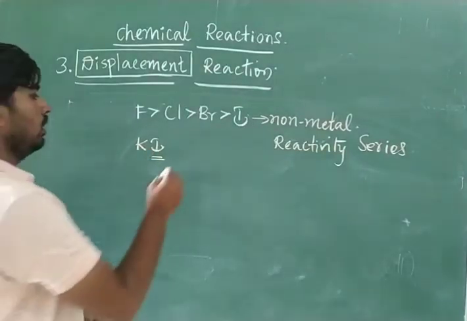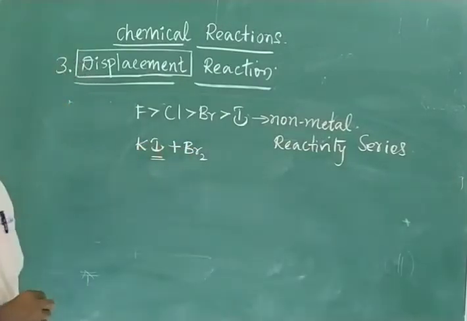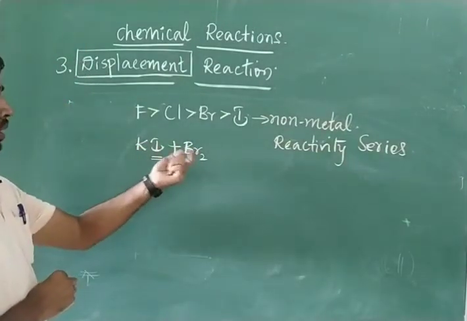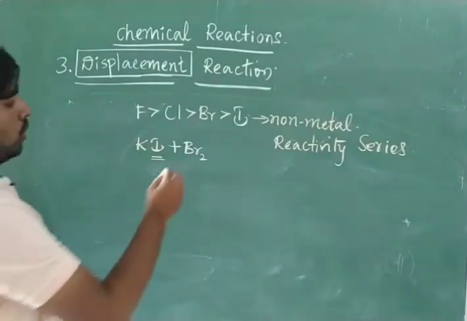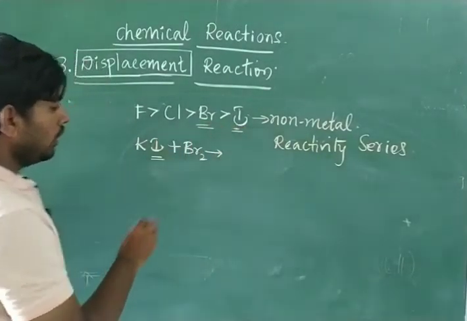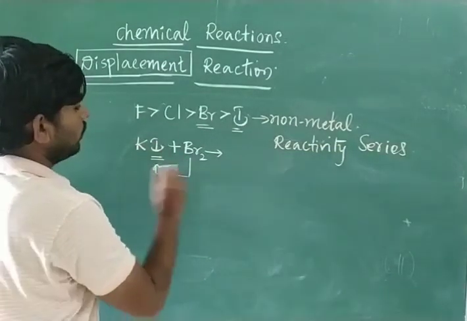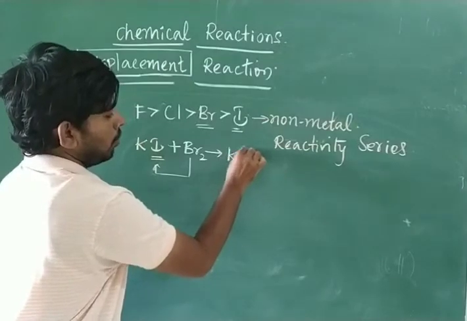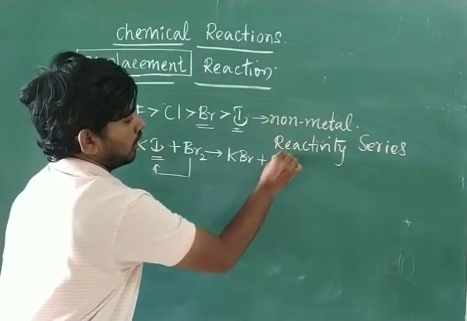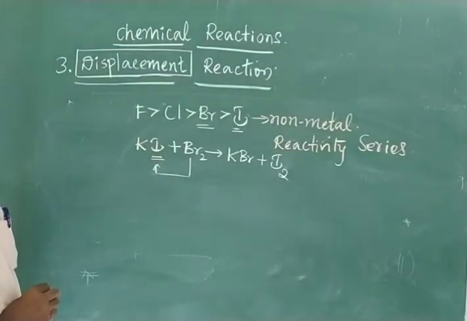So for this one, if I am going to add bromine, Br2, bromine does not exist as Br, it will exist as Br2. What happens? As bromine is more reactive than iodine, it can replace the iodine. So what will we get? In the place of iodine, we will get KBr plus I2. Okay, don't worry about balancing the equation.